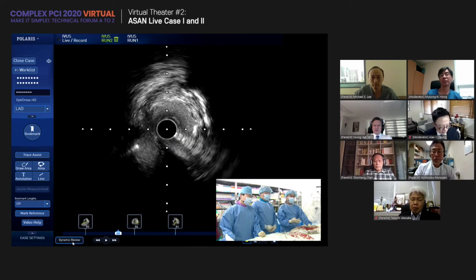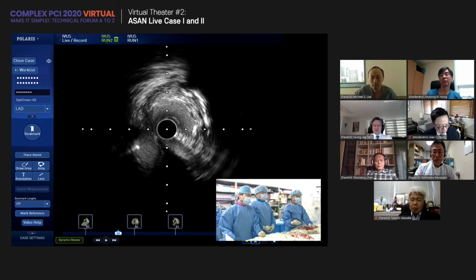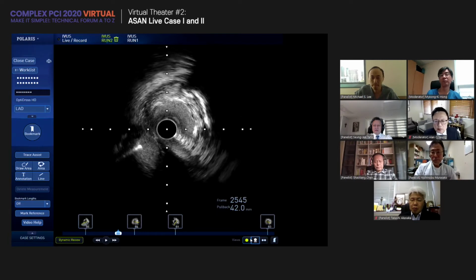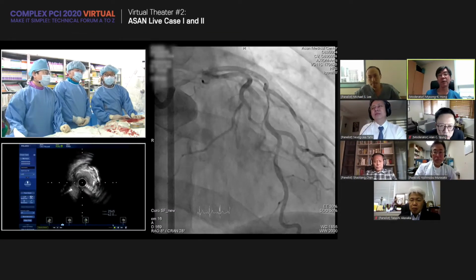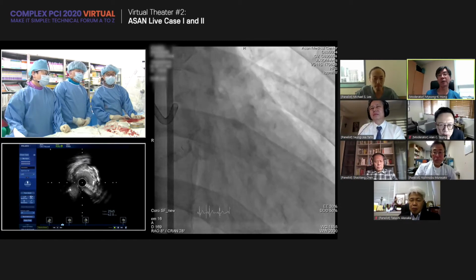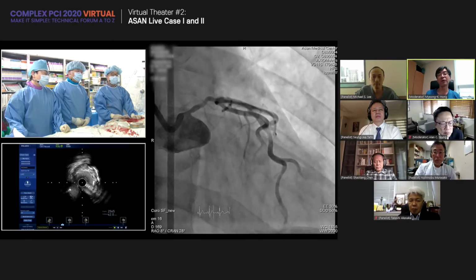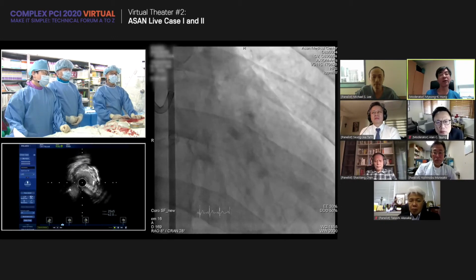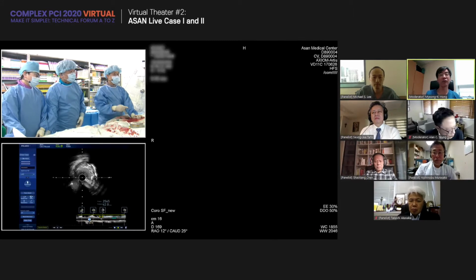So, after seeing the whole IVUS evaluation, any thoughts, any comments, any change of technique? What is the lesson? Regarding the IVUS imaging, Dr. Park said that he initially tried to introduce the IVUS catheter without pre-dilation, but the catheter did not pass through the lesion.